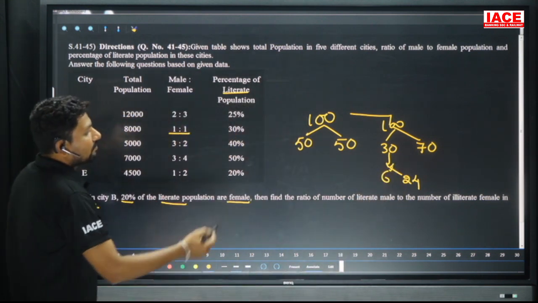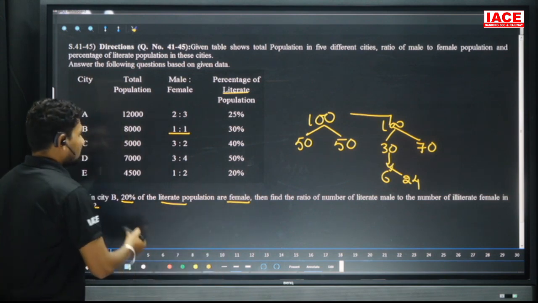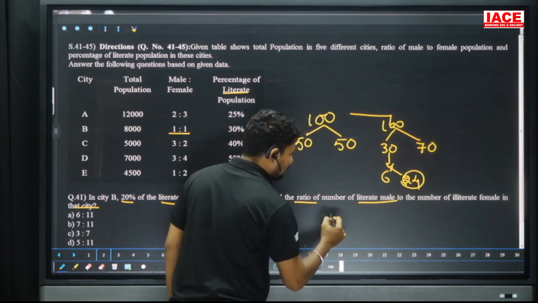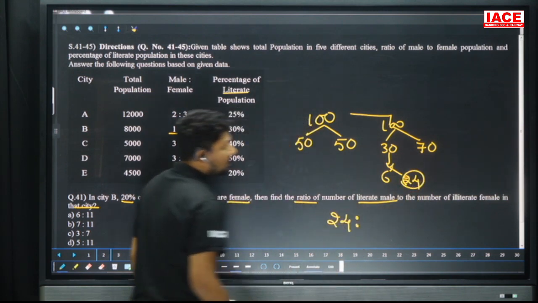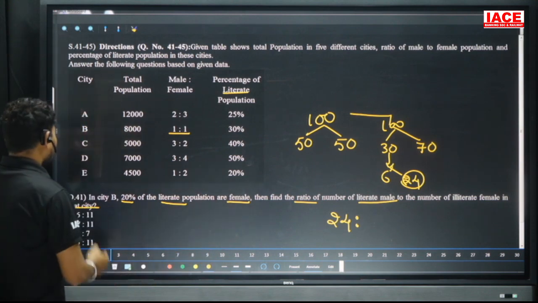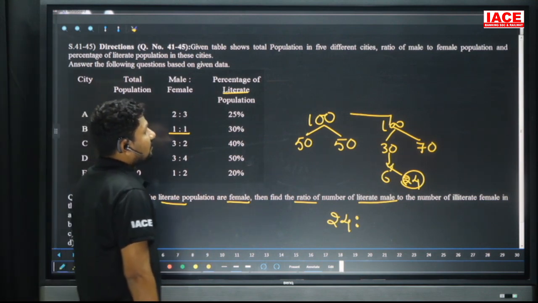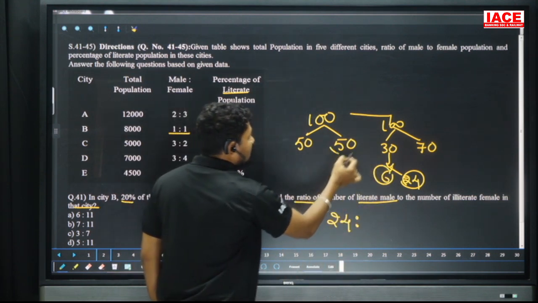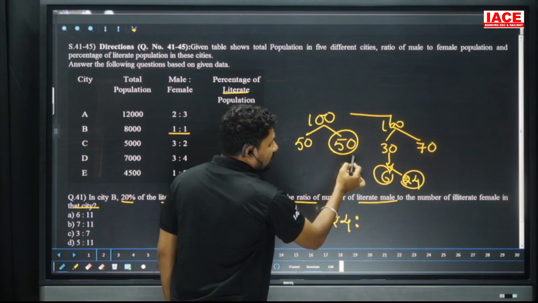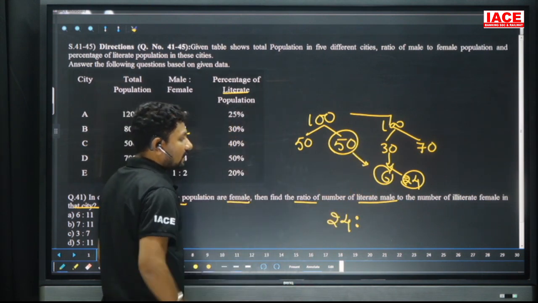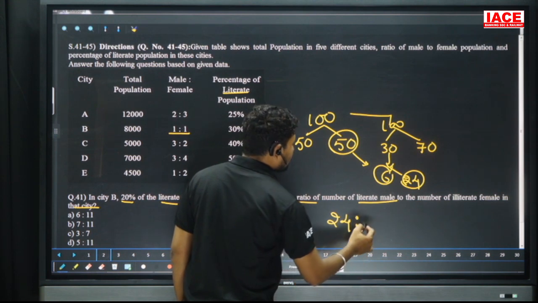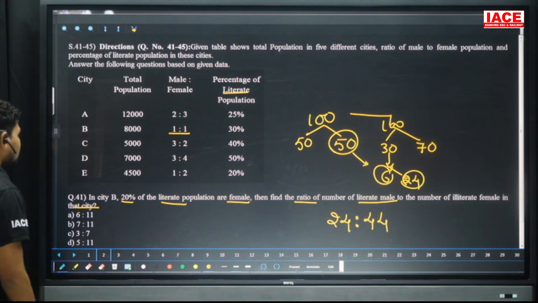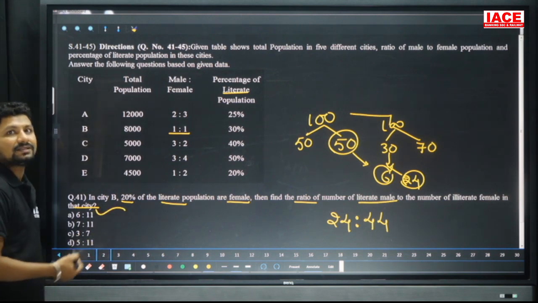Now find the ratio of the number of literate males to the number of illiterate females in that city. Literate males are 24. Illiterate females: literate females are 6 and total females are 50, so removing the literate females from 50, we get illiterate females, 44. 24 and 44 both cancel with 4, giving 6 and 11. Our option is A, 6 is to 11.